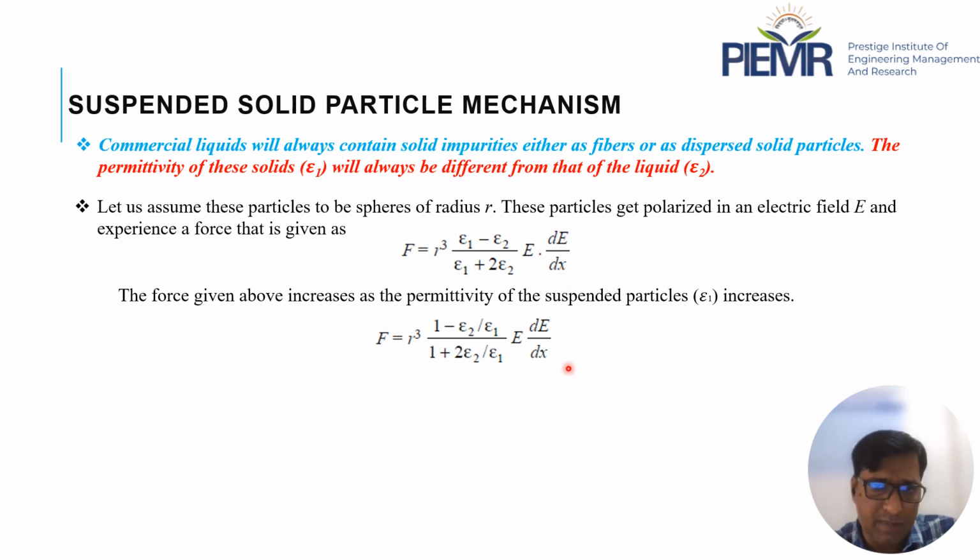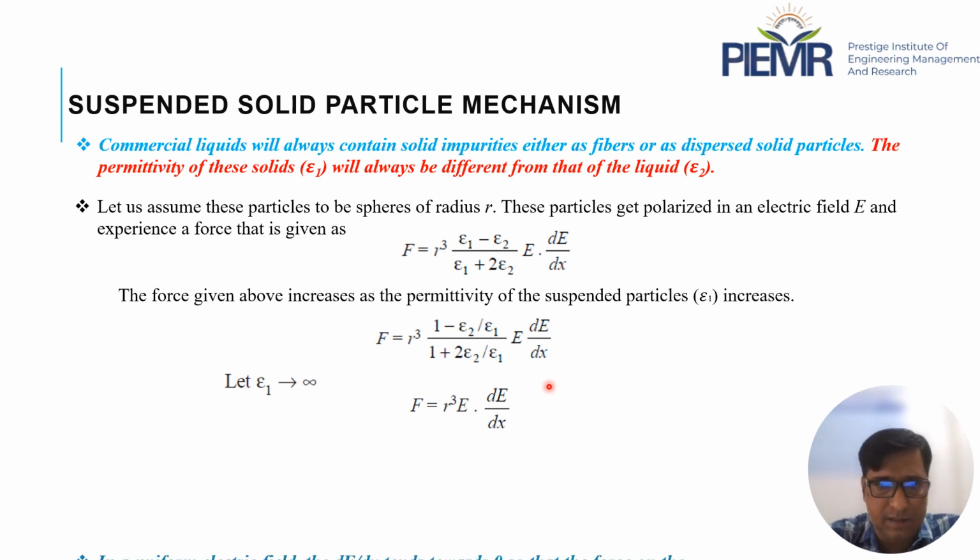So this expression can be written in this form, and if the value of epsilon 1 increases towards infinity, then this term will go towards 0, and the force acting on the particle will be F equals r cube E multiplied by dE by dx.